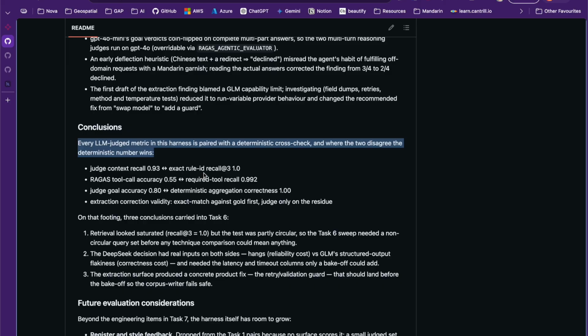This was important because we used GLM 5.2 as an LLM as a judge, and it was caught logging errors with empty details fields, incomplete records, so we had to add extra guards around that. So it's very important which model you choose to be your judge.